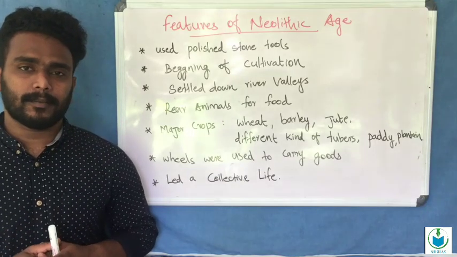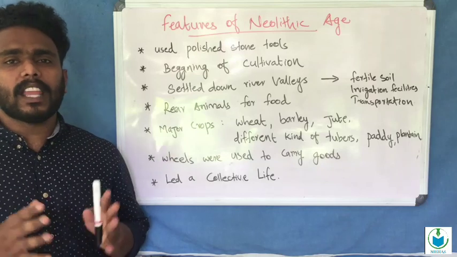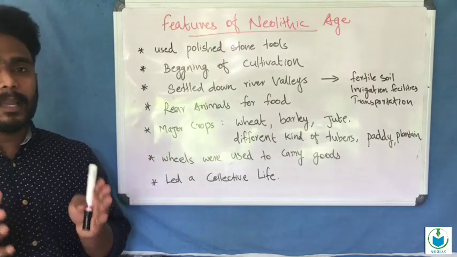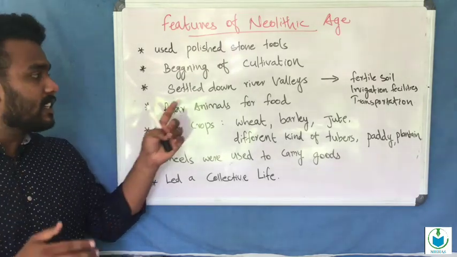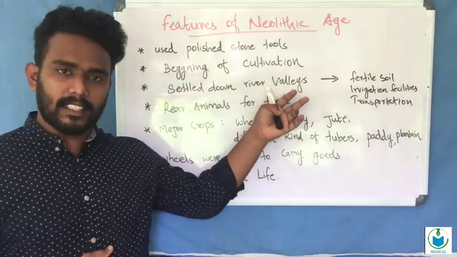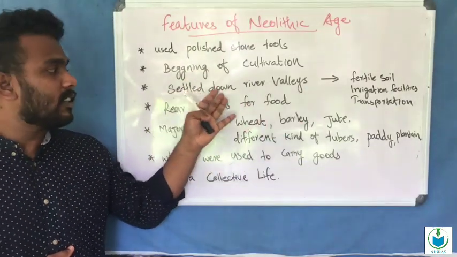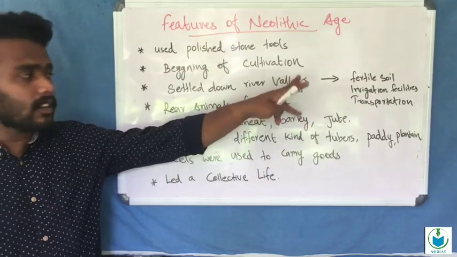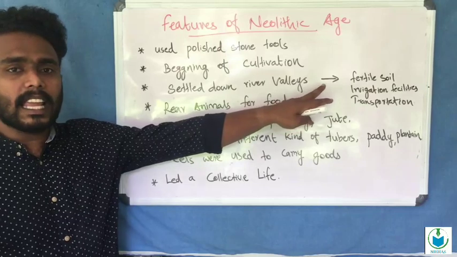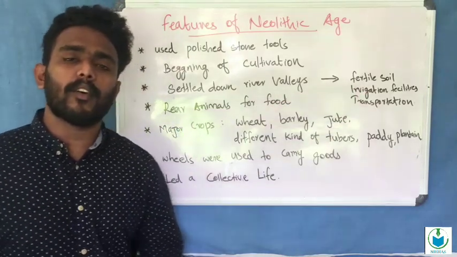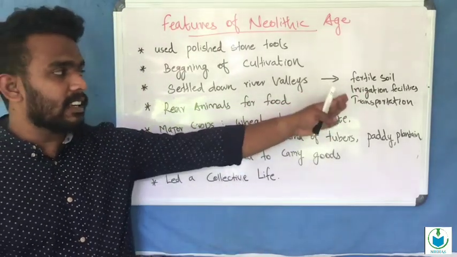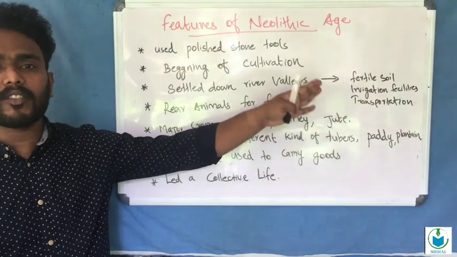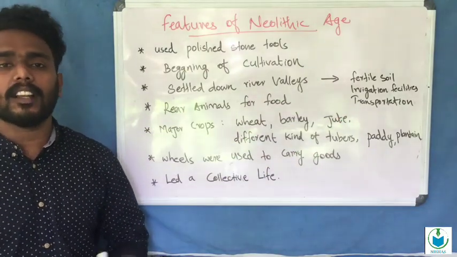For the convenience of agriculture, they began to settle down in river valleys. In the river valleys, they got fertile soil for agriculture, irrigation facilities, and transportation.